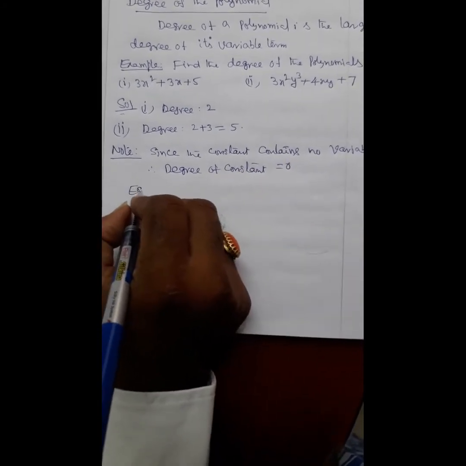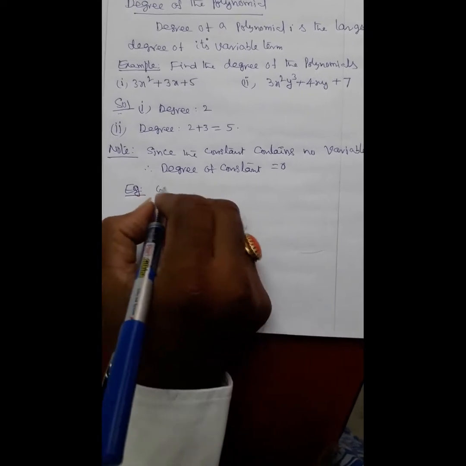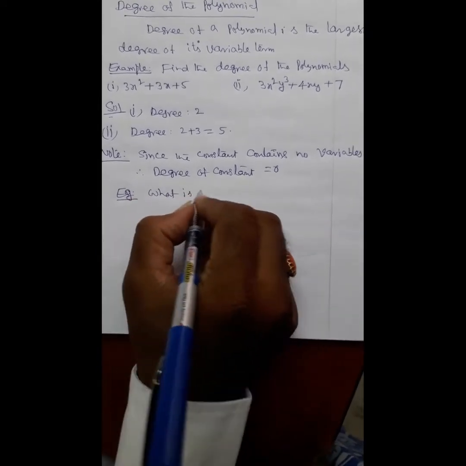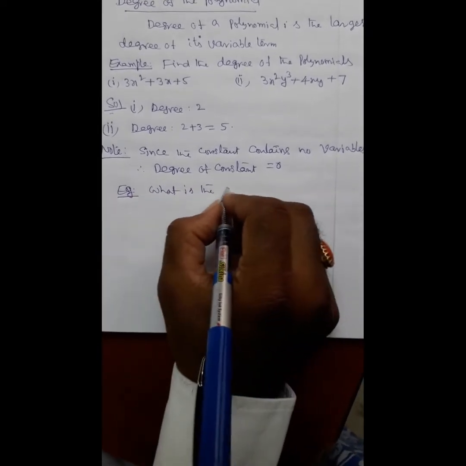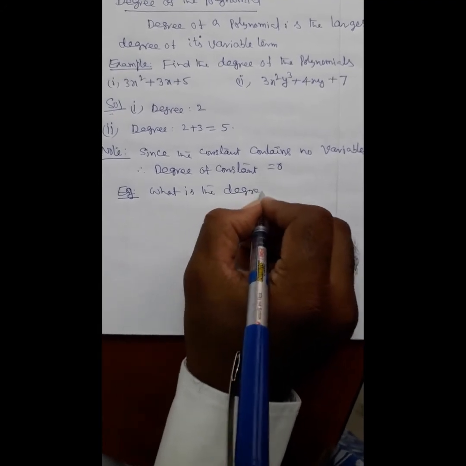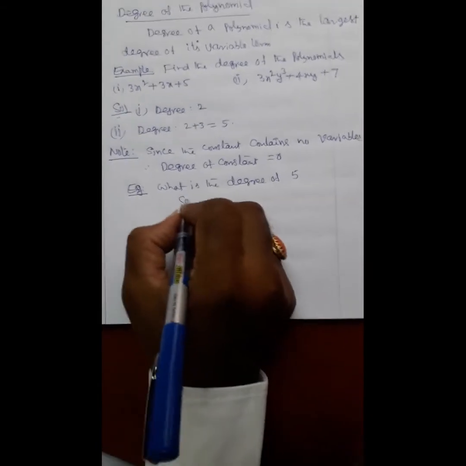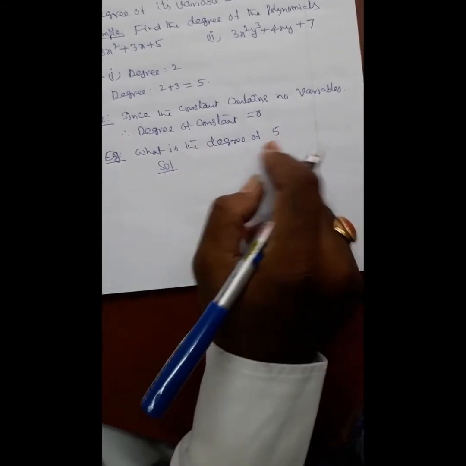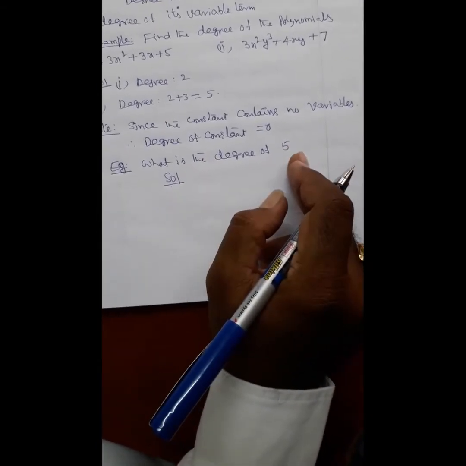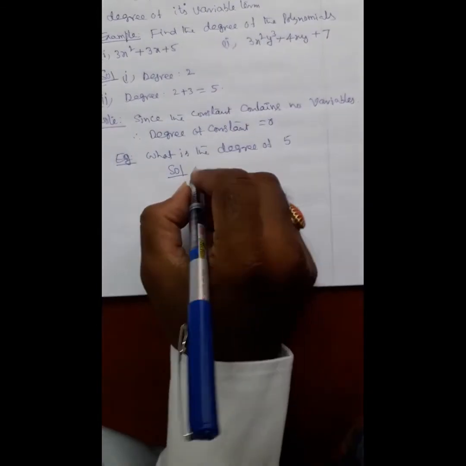Example: what is the degree of some constant, some number 5? Solution: because here there is no variable, that's why degree is 0. That is the importance of this note.